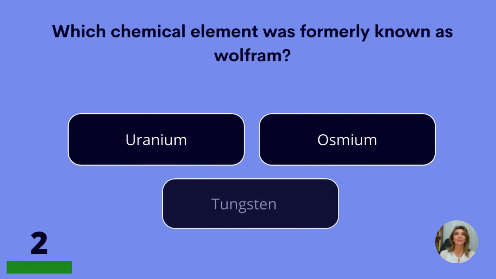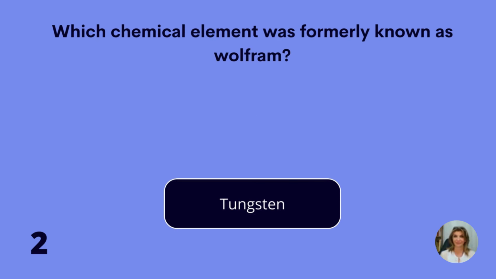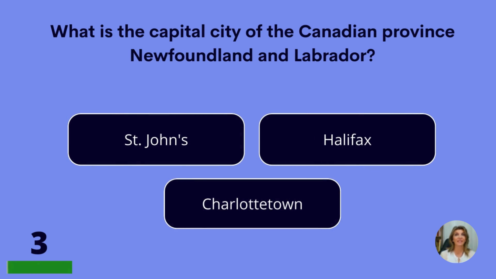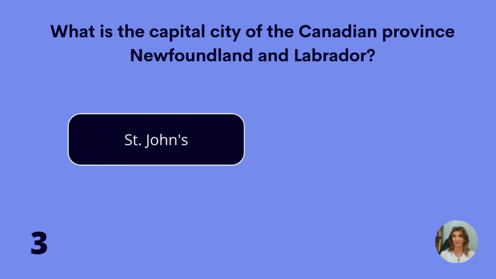Which chemical element was formerly known as wolfram? Uranium, osmium, or tungsten? Tungsten. What is the capital city of the Canadian province Newfoundland and Labrador? St. John's, Halifax, or Charlottetown? St. John's.